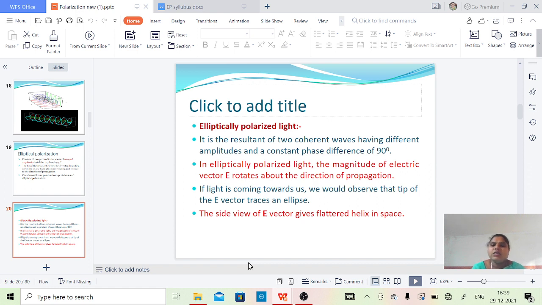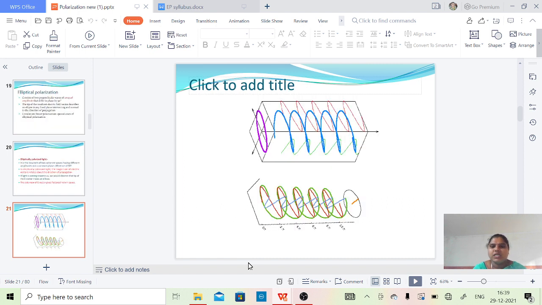If light is coming towards us, we would observe the tip of the E vector traces an ellipse. So the side view of the E vector gives a flattened helix in space. Have you seen that? Do you know the difference between a circle and an ellipse? So here we are getting an elliptical path.